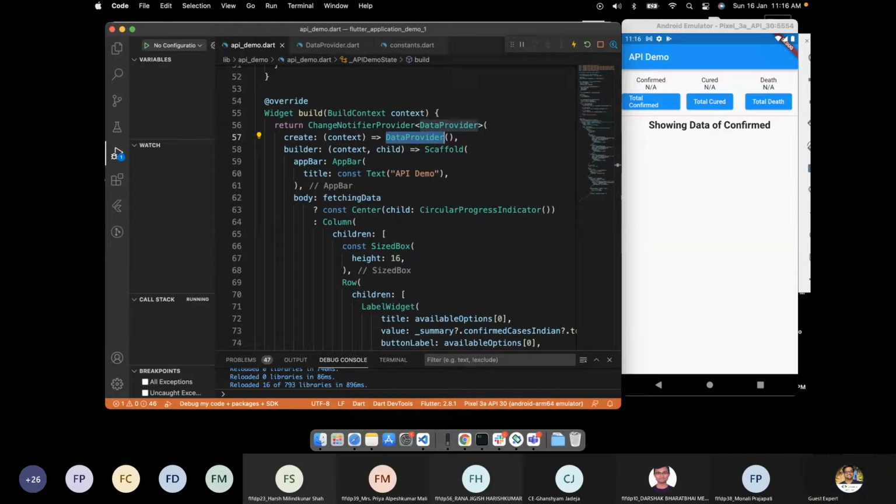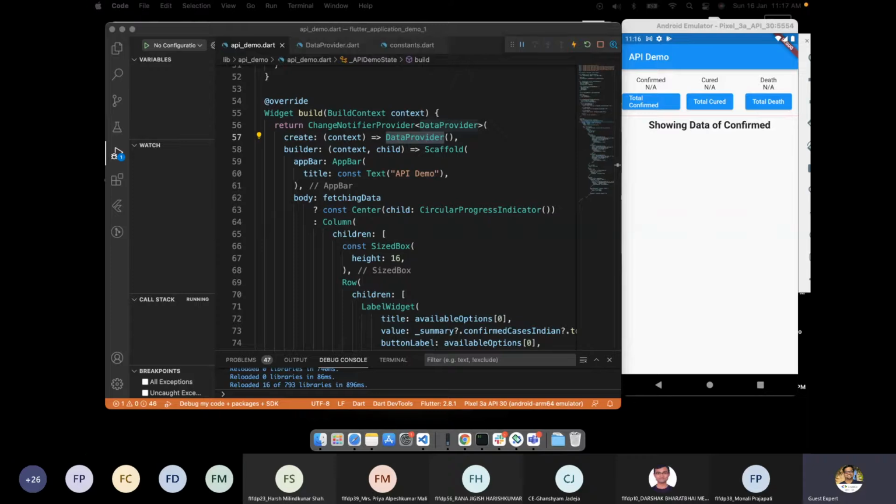And if we want to do something not directly related to the widget, but want to change the variable value, then we have another method, the notification provider.